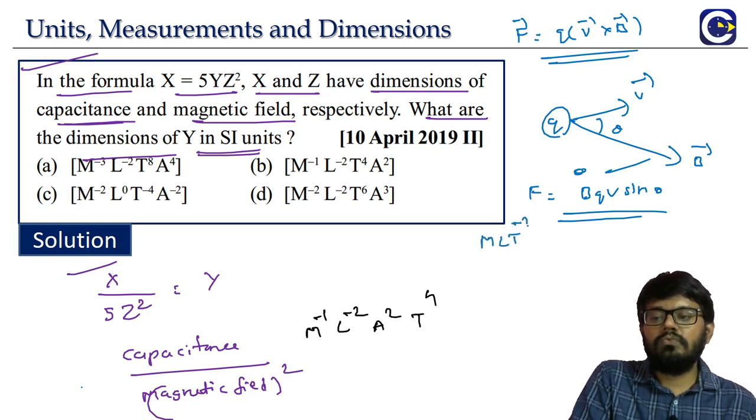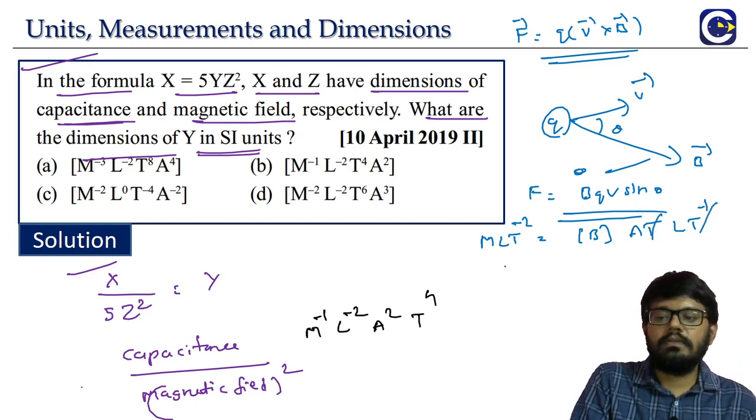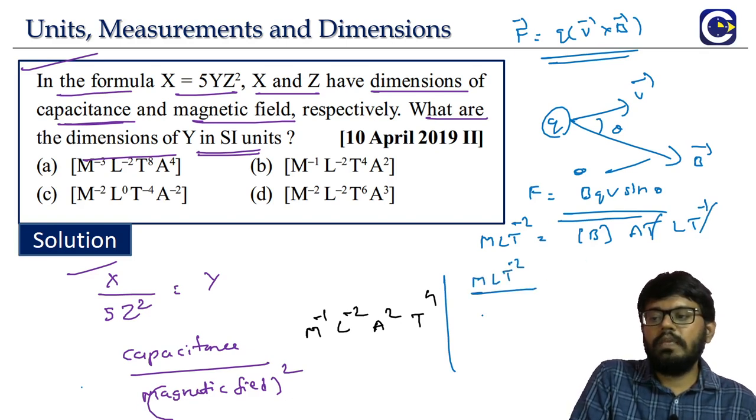ML t power minus 2 is equal to, right side is what? B. Q is what? AT. V is what? LT power minus 1. TT gets cancelled. Sin theta is a trigonometric ratio, no dimensions. So look at this, ML t power minus 2 by A into L. This L also gets cancelled. What is it? M t power minus 2 A power minus 1.